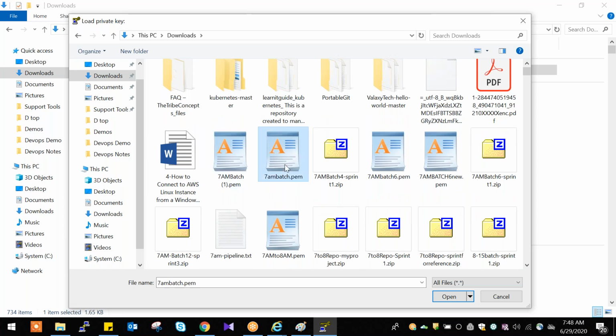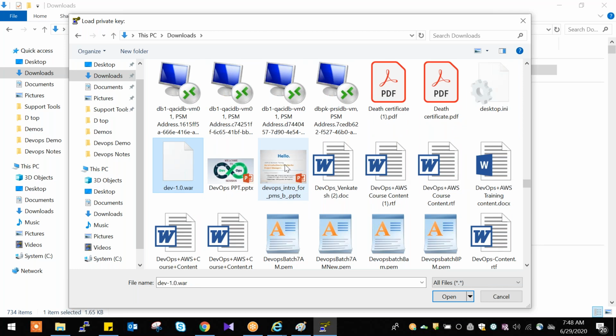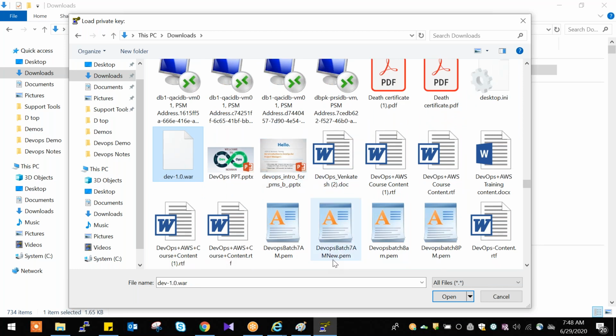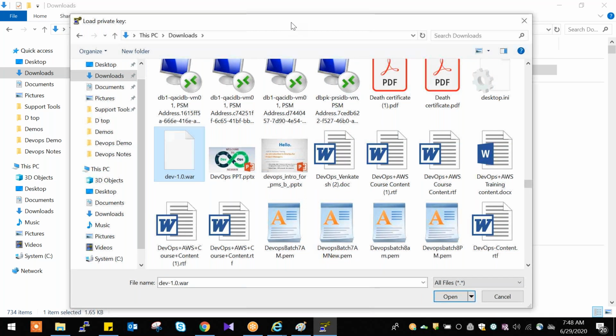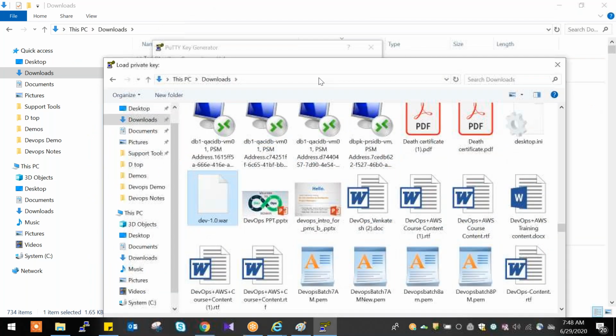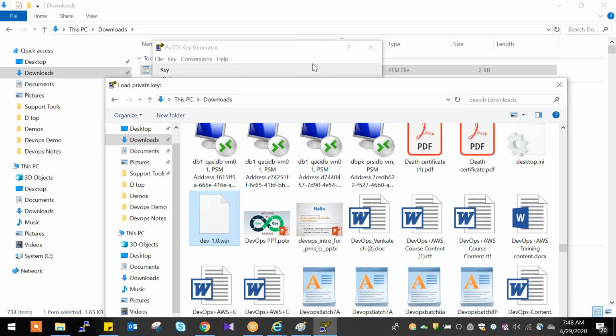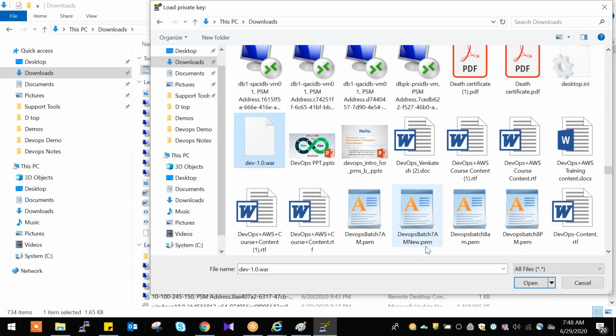This one, this is our key, right? DevOps batch 7 AM new .pem file. This is our key, so we can select this.